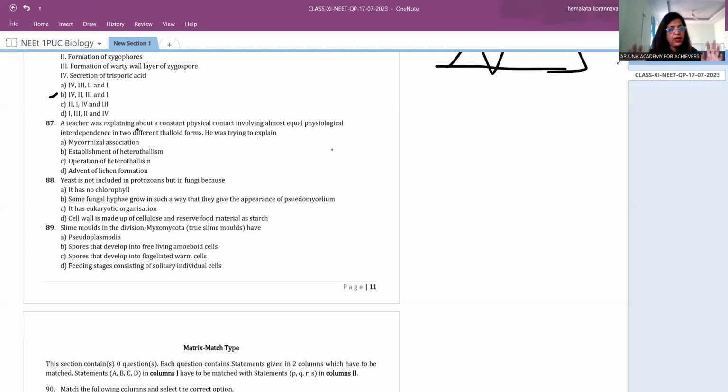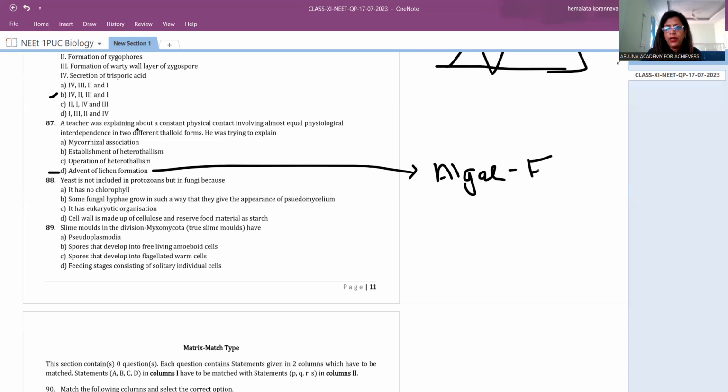ಇಂಟರ್ ಡಿಪೆಂಡೆಂಟ್. ಹಾಗಾಗಿ option seems to be is the advent of lichen formation, because you get in lichens the association of algae and association of fungi. So algae and fungi are together in continuous association constantly.